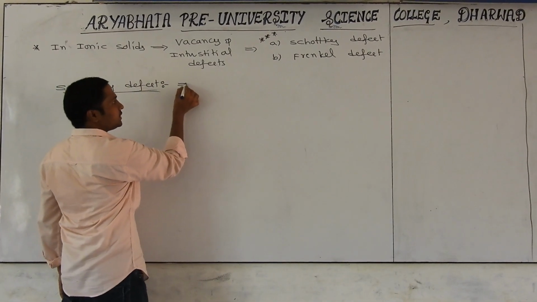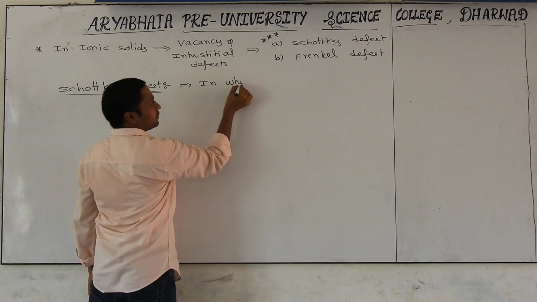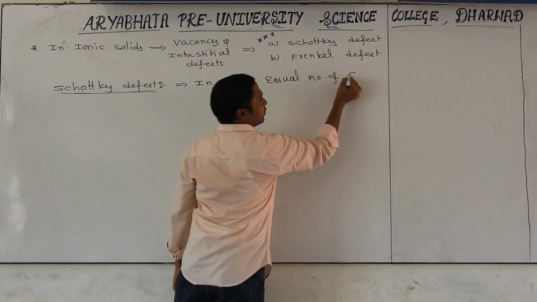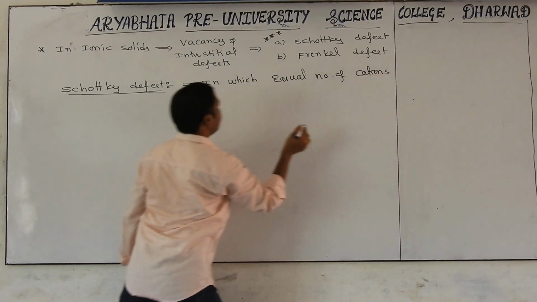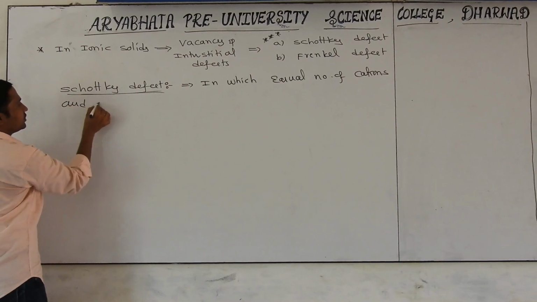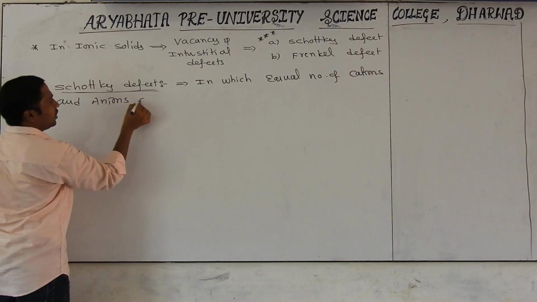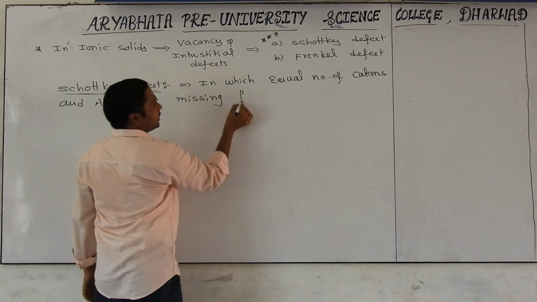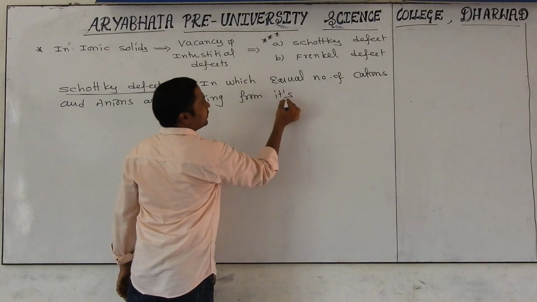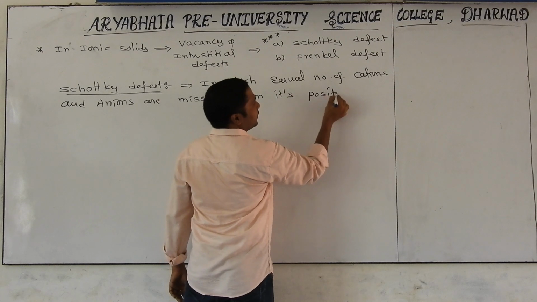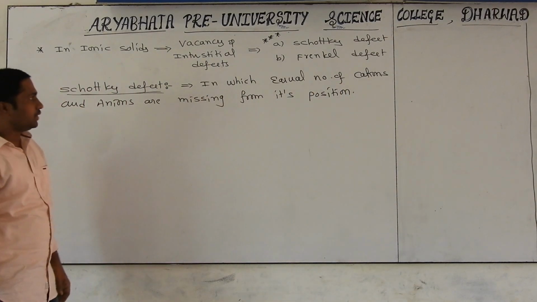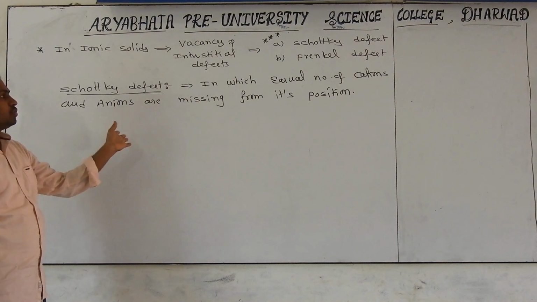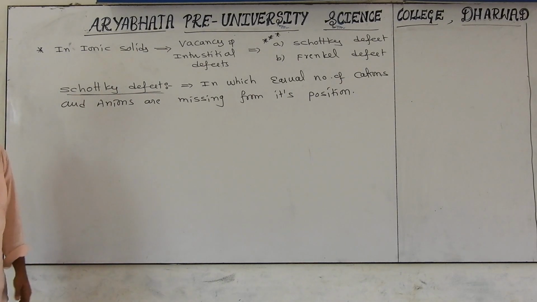Schottky defect means a defect in which an equal number of cations and anions are missing from their positions. The definition: a crystal defect in which an equal number of cations and anions are totally missing from their positions is called a Schottky defect.